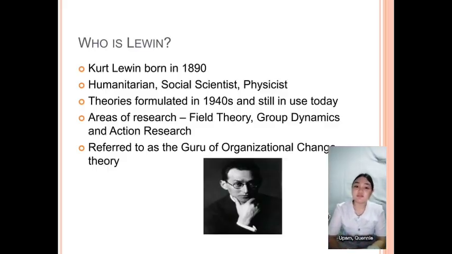Kurt Lewin is a notable figure in social science. This slide highlights his birth year, which is 1890, his diverse professional background as a humanitarian, social scientist, and physicist, and the lasting impact of his work, formulated in the 1940s up until now. His key research areas are field theory, group dynamics, and action research, and he is recognized as a leading expert in organizational change theory. The slide includes a photograph of Lewin.